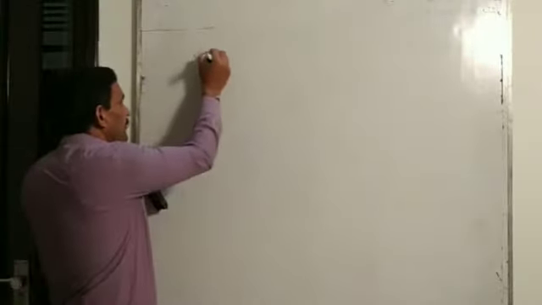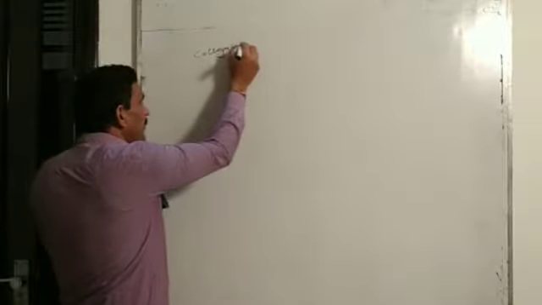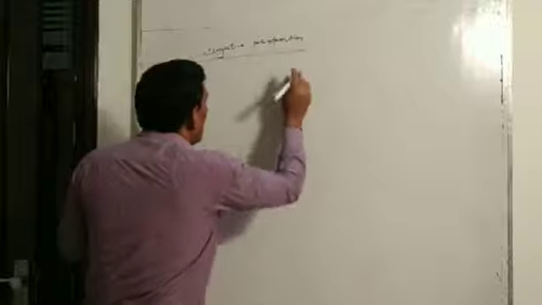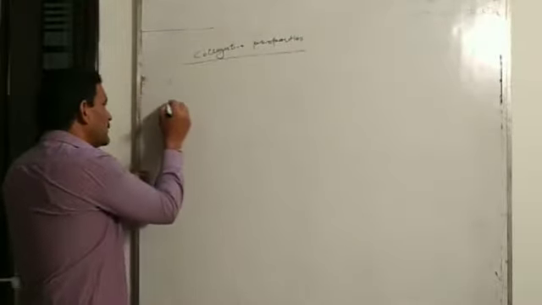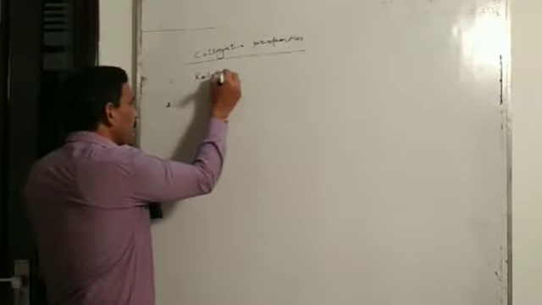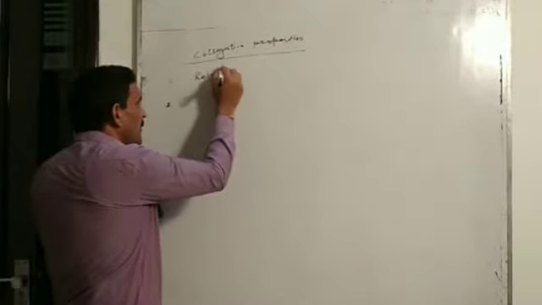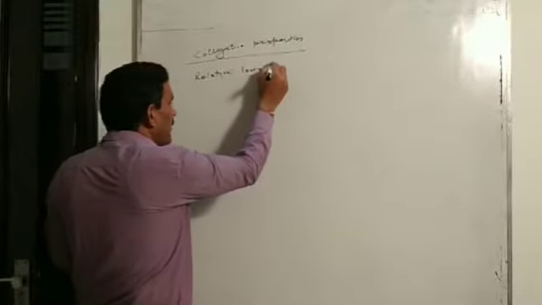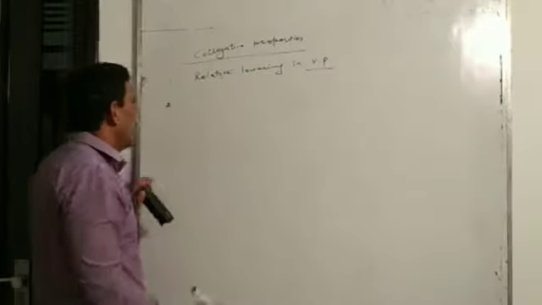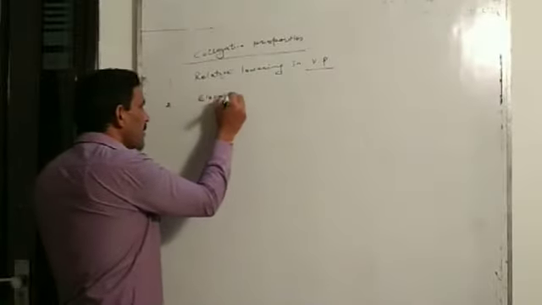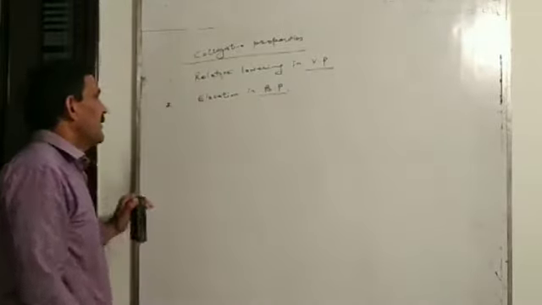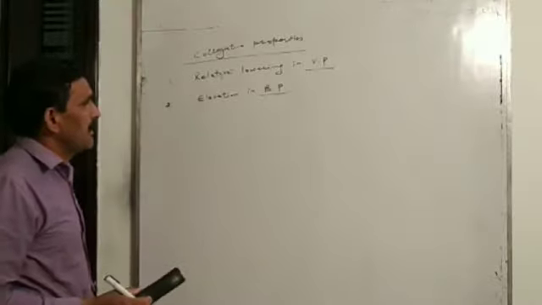Yesterday we started the topic colligative properties, and we have studied two colligative properties. First is the relative lowering in vapor pressure, and second is elevation in boiling point. These two colligative properties we have studied yesterday.